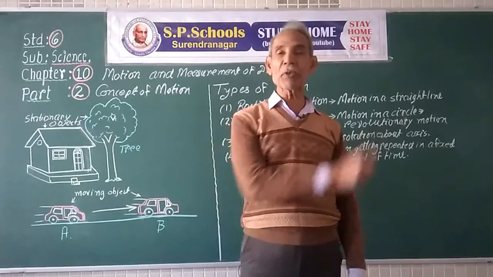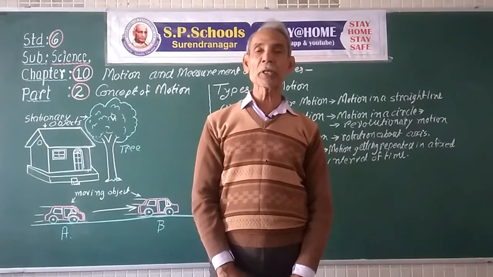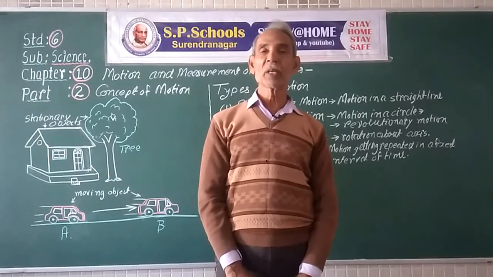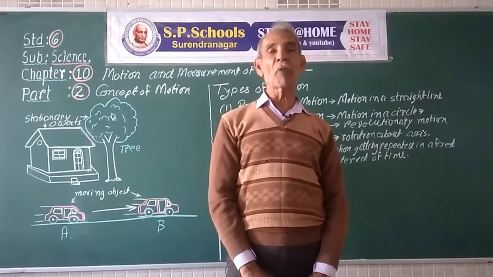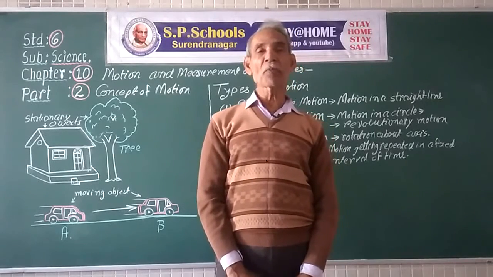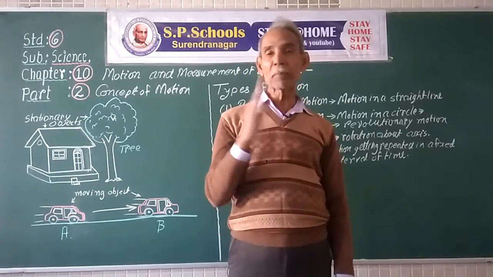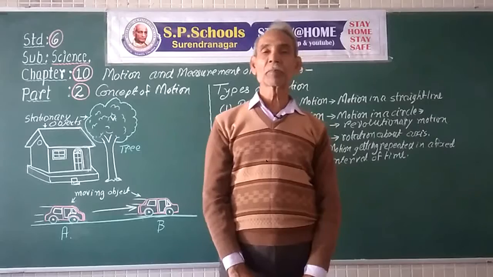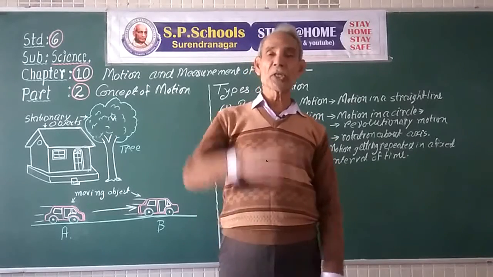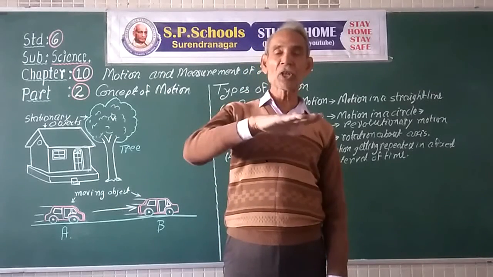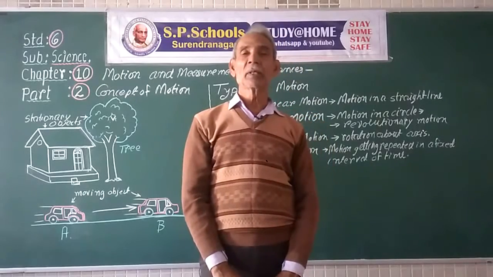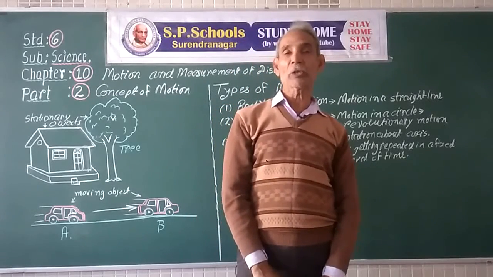The motion of the swing is also a periodic motion. The motion of the vibrations of the wire of a guitar is also a periodic motion. The motion of vibrations of a tabla is also a periodic motion.